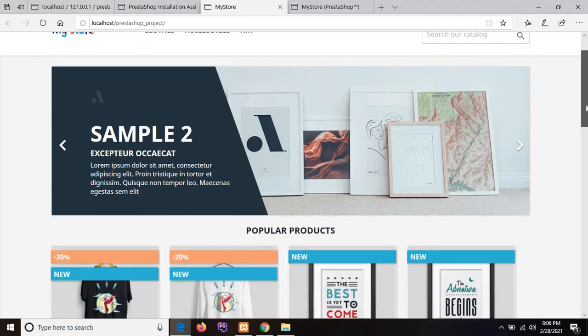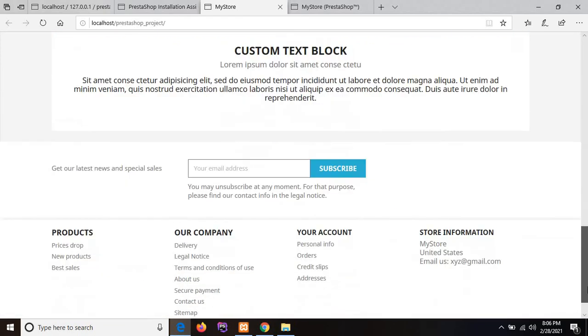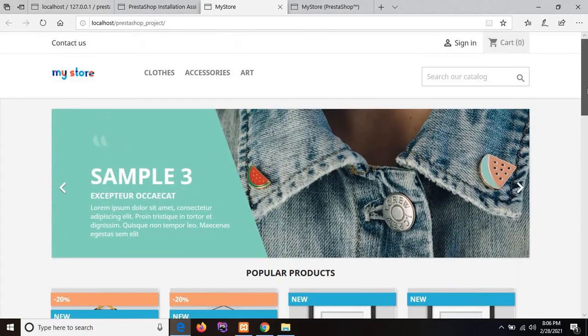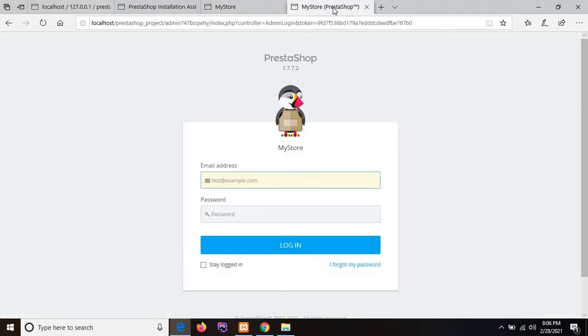This is the front view. And let me show you the back office of Prestashop. This is the back office panel. We need to enter all the credentials that we entered at the time of installation.